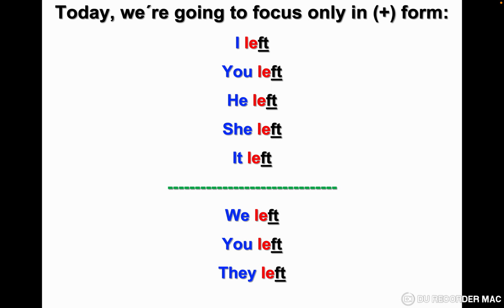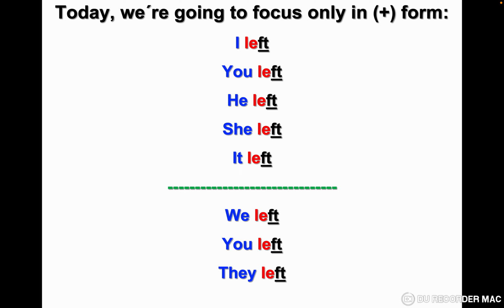Left. I left. The same thing we are going to explain with left. Left is positive, I left. It is the past of leave, to leave a place, to go from a place. So what is the negative? If you write I didn't left, it's not correct.